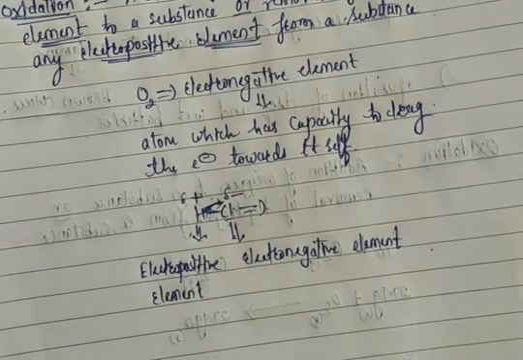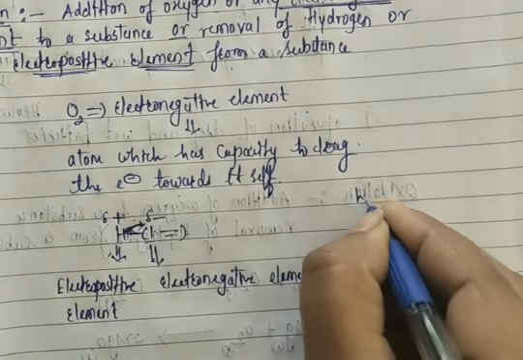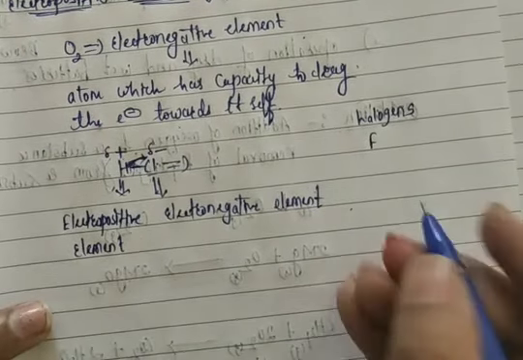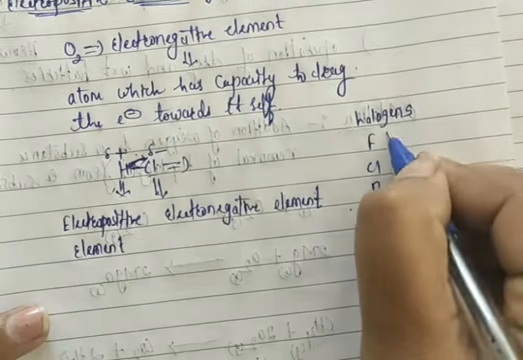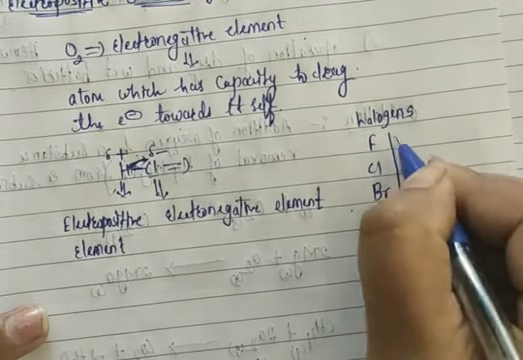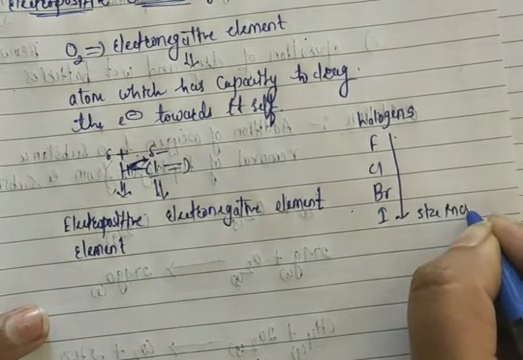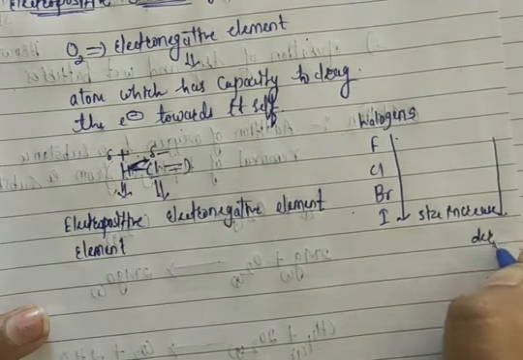ऑक्सिडेशन म्हणतो. For example, electronegative elements like fluorine, like halogens: all the halogens act as electronegative elements, like fluorine, chlorine, bromine and iodine. You know that as we move top to down, size increases and electronegativity decreases.